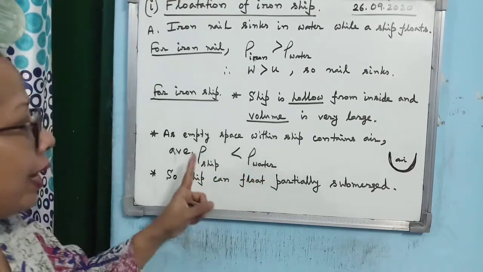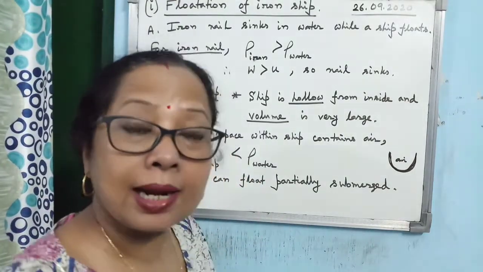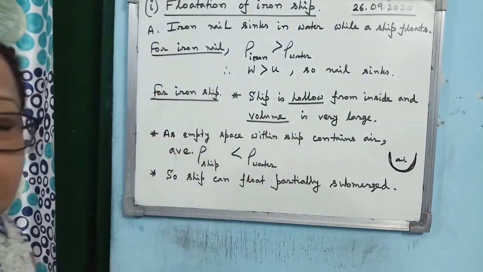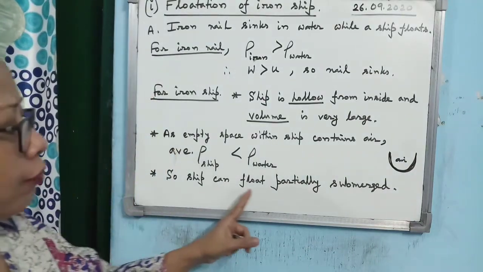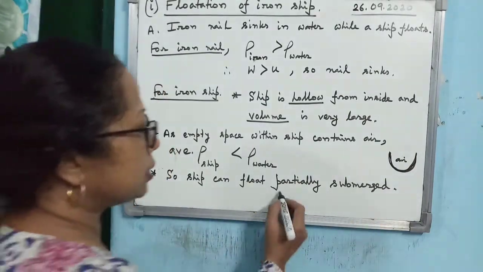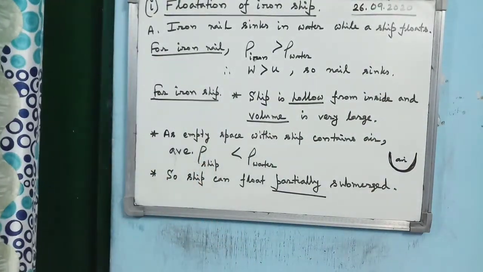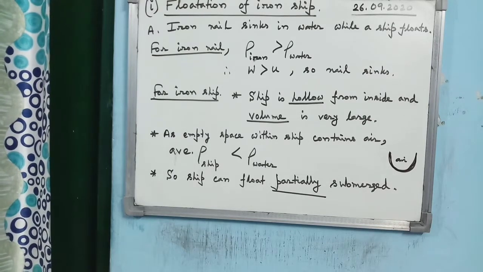And you know, when these things happen, the density of the solid is less than the density of the liquid, the last case of flotation. Then what happens? The body floats partially submerged. So the ship can float partially submerged. How will the ship float? Partially submerged. Alright, so this is the way, point-wise, one should write down the answer in the exam, highlighting the keywords and the important points. But that diagram, please don't draw.